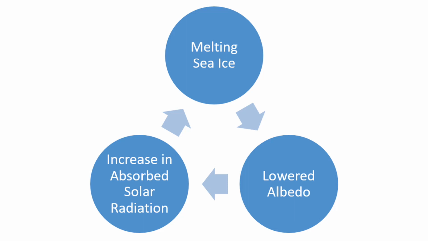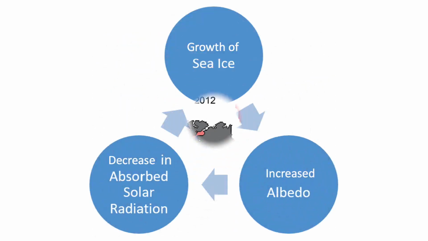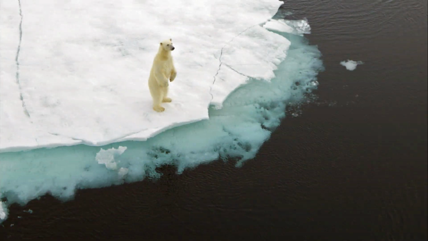This can be further exacerbated by other feedback loops, such as the ice elevation feedback loop. Thinner ice is at a lower altitude, where temperatures are higher, which results in thinner ice. These loops, along with climate change generally, are playing a role in current sea ice loss, but they can also work in the opposite direction. Cooler temperatures promote sea ice growth, increasing the albedo there and hence reducing temperatures. Protecting the ice caps and getting this positive feedback loop going will have a great impact on combating global warming. It is, however, not very easy to do.